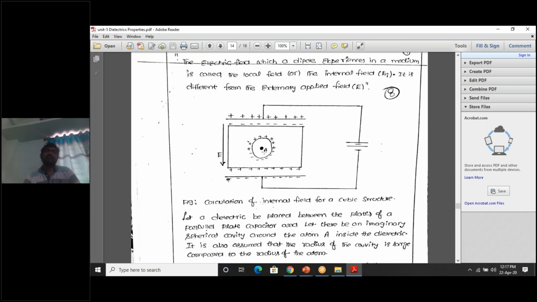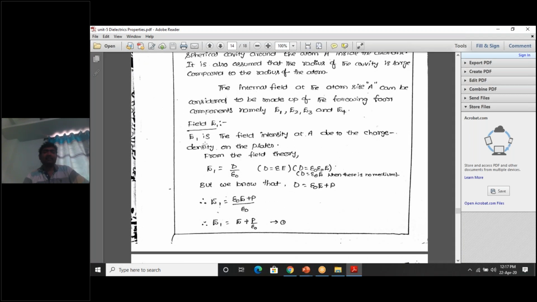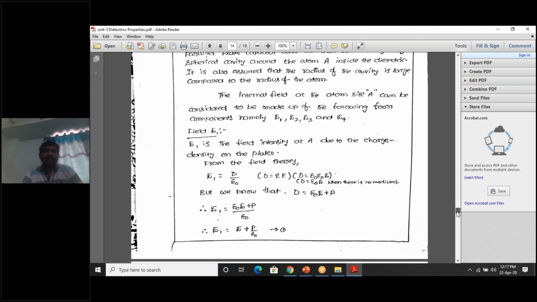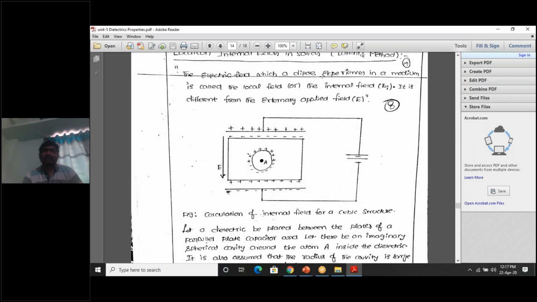If we add E1 plus E2 plus E3 plus E4, the net electric field experienced by atom A will be calculated, and that is nothing but the local field or internal field inside the solid. First, let us calculate E1. Field E1 is the field intensity at A due to the charge density of the plates. So, how will the E1 electric field be created? The E1 electric field is created like this.